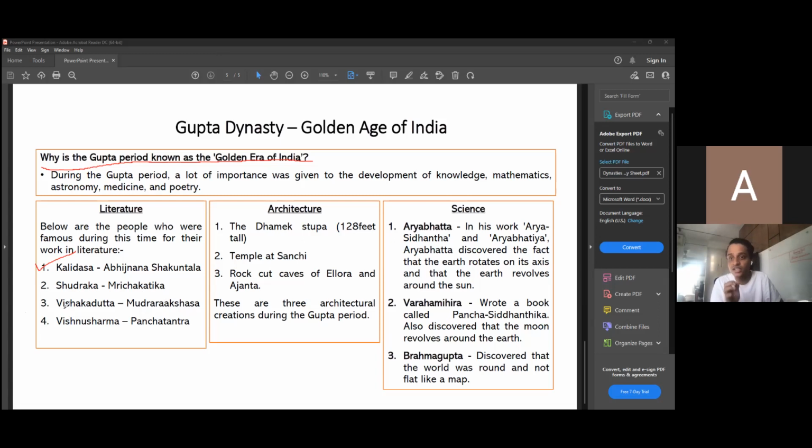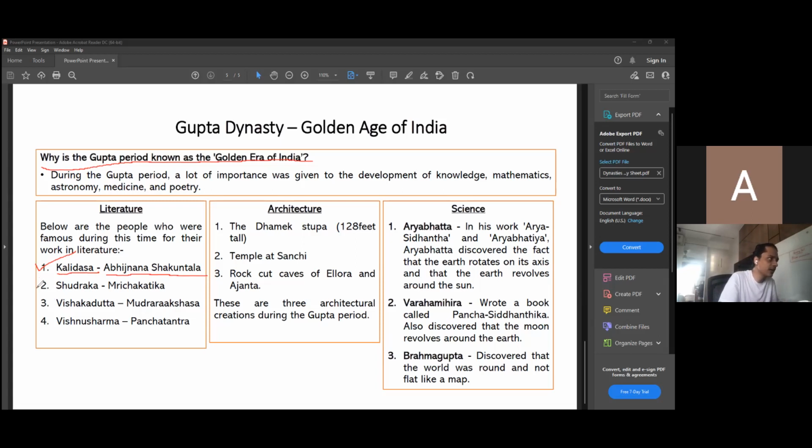For each of these writers, the writer's name is given and the book's name is given. For the first one, it is Kalidasa, who was the poet, and Abhijnana Shakuntala was the play that he had written. So just keep in mind, first is the writer, then is the book.